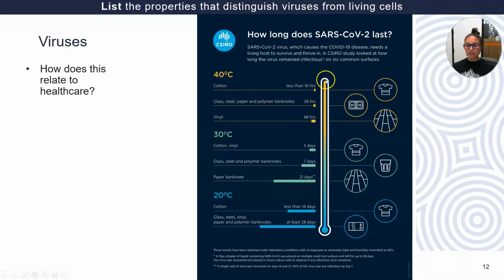Okay, let's have a look at this graphic here. Look at this. This virus lasts for 24 hours, okay, at this temperature. Look at this. It could last for 21 days, okay? Look at that.